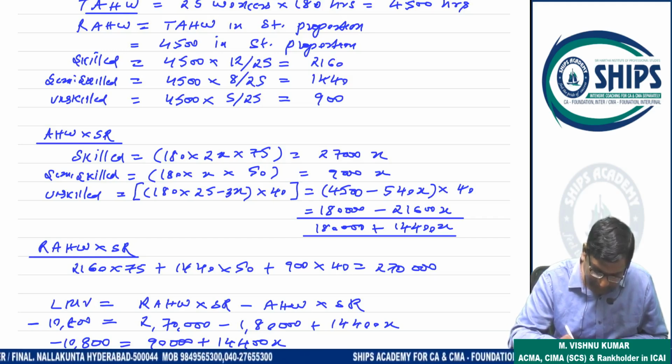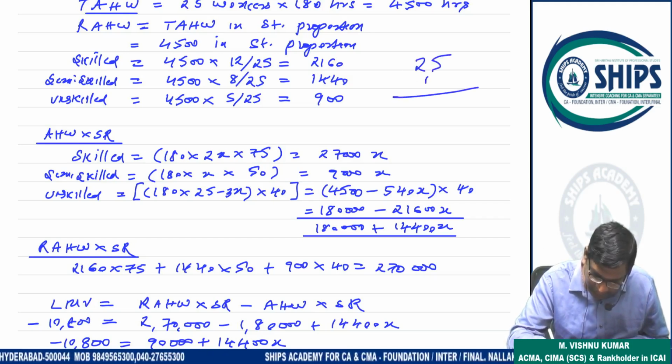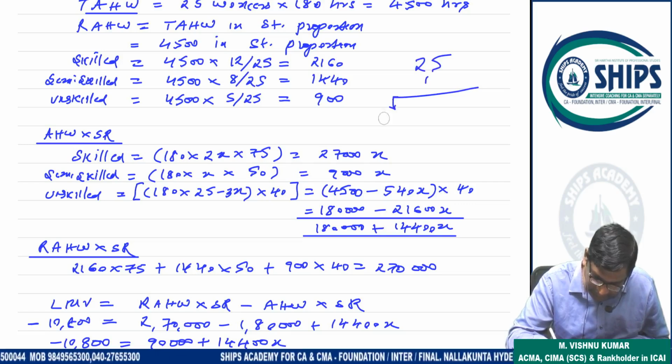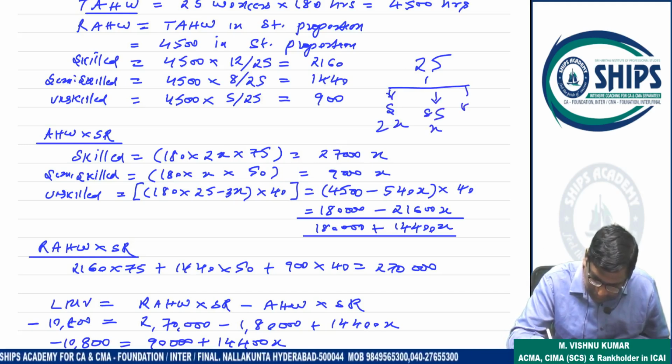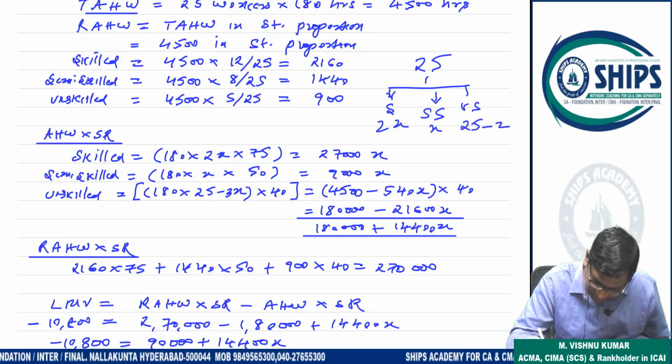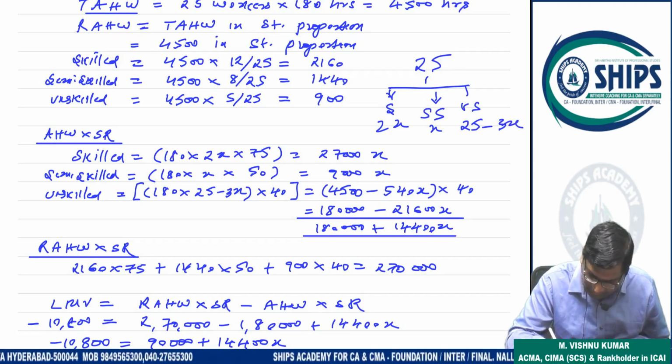Now the total number of workers is 25. From this 25, skilled workers are 2X and semi-skilled are X. So unskilled will be 25 minus 2X minus X, or directly 3X can be deducted, because 25 is the total number of workers.